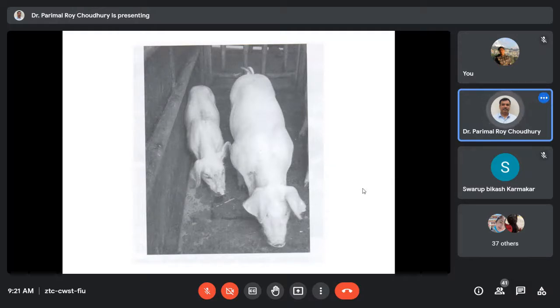Just look at these two pigs. Both are from the same litter. Both were reared on the same nutritional regime. The smaller one is PCV2 positive, and the other one is negative. So this is the situation that occurred. The animal's appetite, everything seems to be absolutely normal, but there will be no growth, and the animals will show some sort of wasting syndrome.